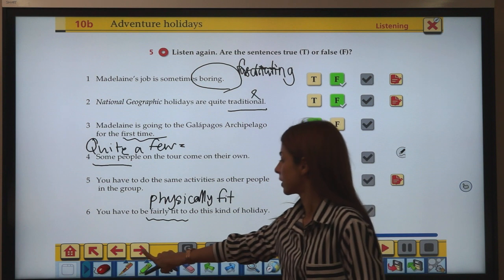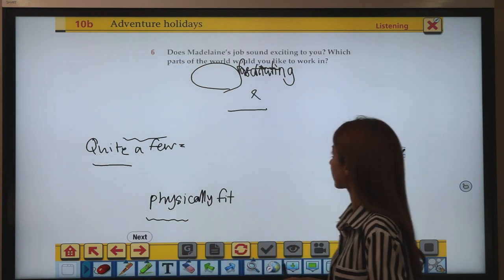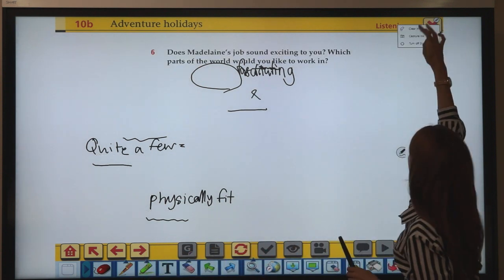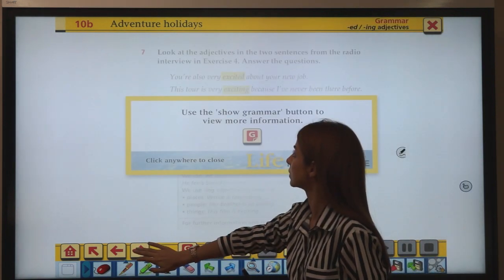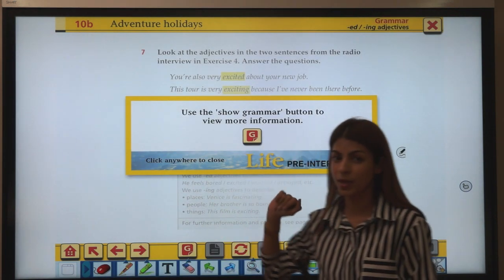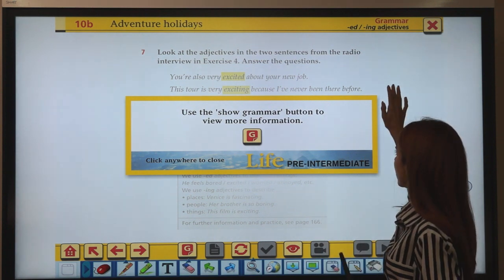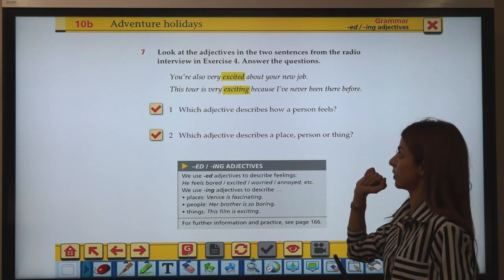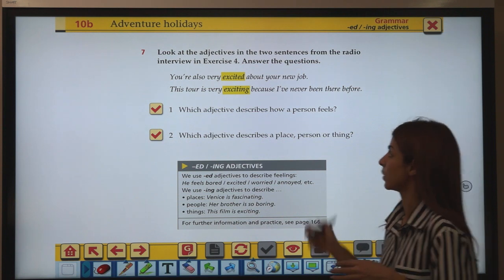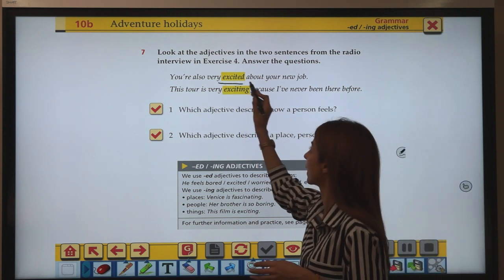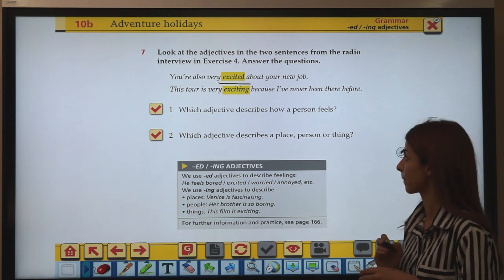Alright, so now we'll move on to exercise 7. Now if you hear it from the interview, the interviewer asked Madeline, you are also very excited about your new job.